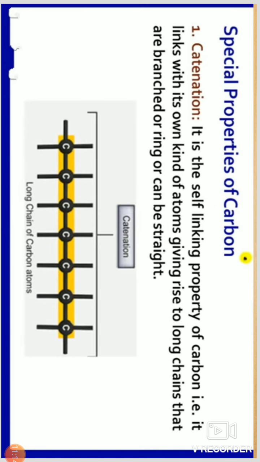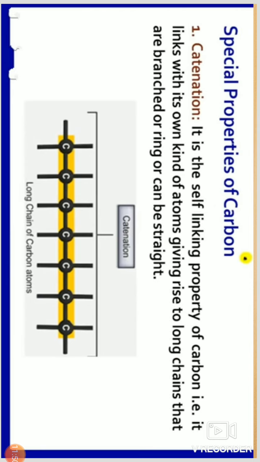Covalent bond, we are studying this in ninth. It is covalently bonded with other carbon, bonded in a long chain.